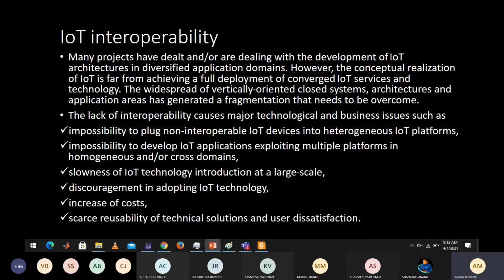Then there is discouragement in adopting IoT technology. You will not be very motivated to work and improve your product because you are not ready to work in tandem or as a team with others, and it increases the cost. You might not be aware that every product you are using is the best and the cheapest in the market. Rather, you might end up landing at a costly product or using a costly alternative. Then there is scarce reusability of technical solutions. These are the basic disadvantages if you don't go for interoperable IoT.